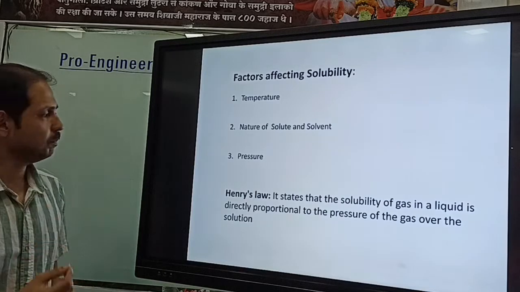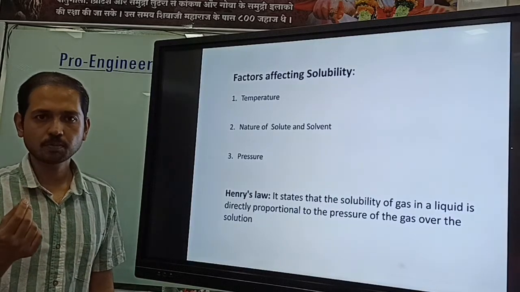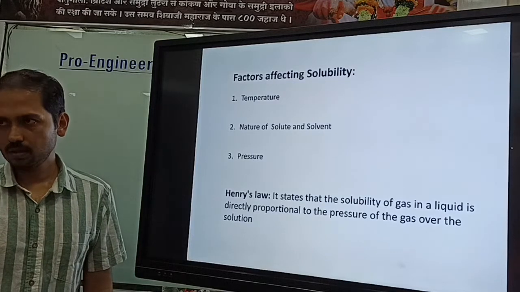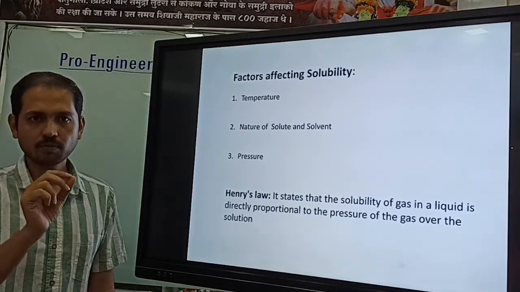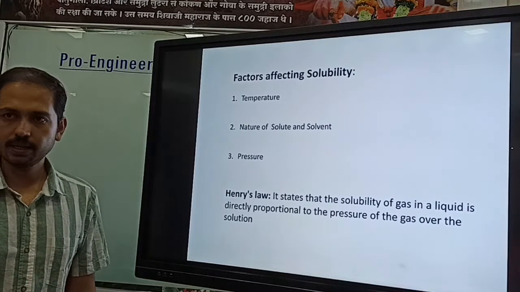So let's see the polar solute. What is the polar solute? Let's take sodium chloride. Why is it polar? Because it forms an ionic bond, a complete transfer of electron from sodium to chlorine. Sodium is plus and Cl is minus, right?